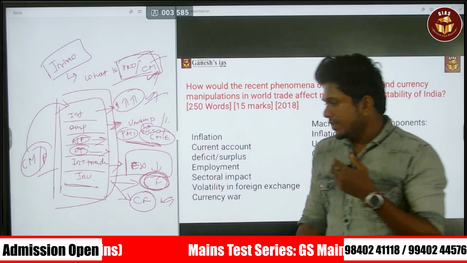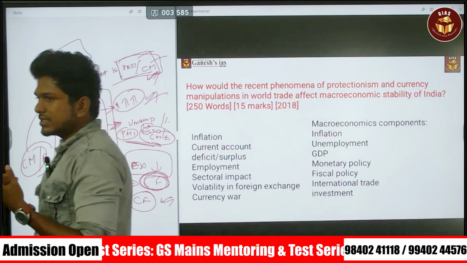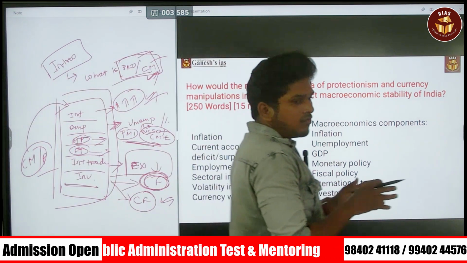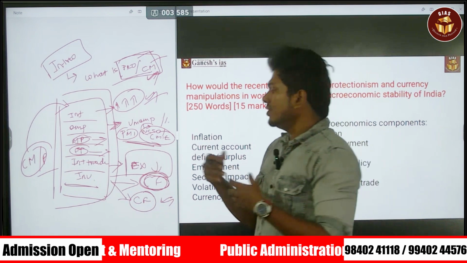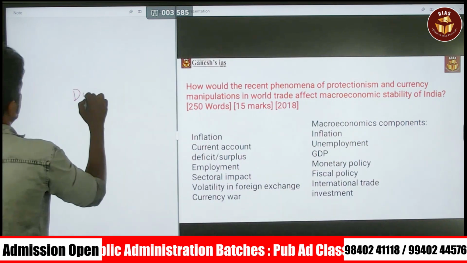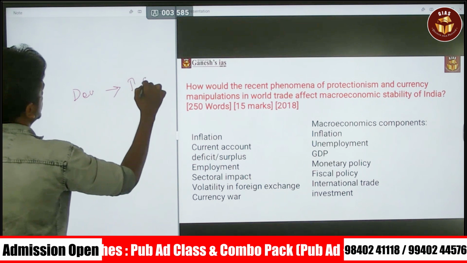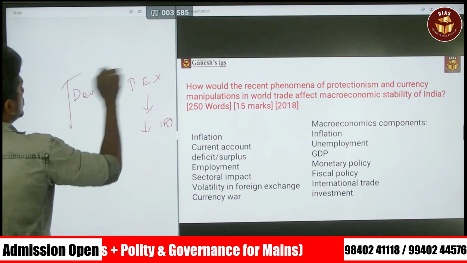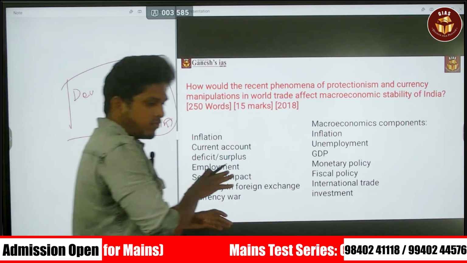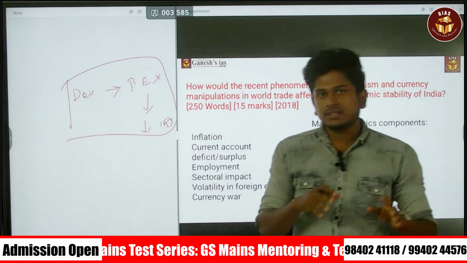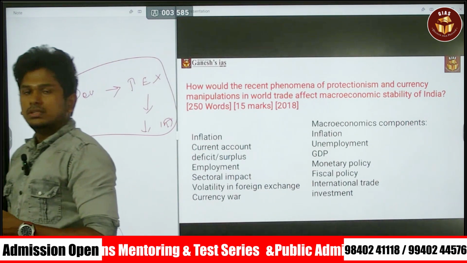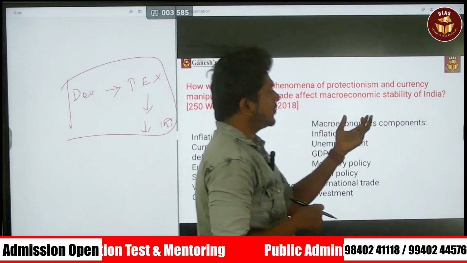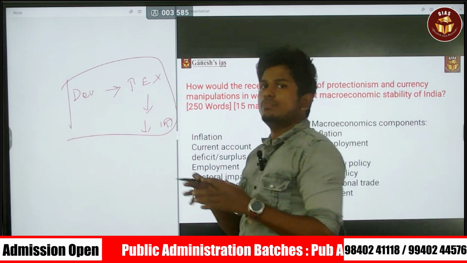And also, some of the aspirants will answer in a way that the first page is full of what currency manipulation is, and they will write everything like devaluation leads to an increase in exports, and also leads to a reduction in imports. In this way they will fully cover one page, and the answer will start from the next page. Then there will be reduced marks. The question is more specific about how it is affecting macroeconomic stability. So that should be the major part.